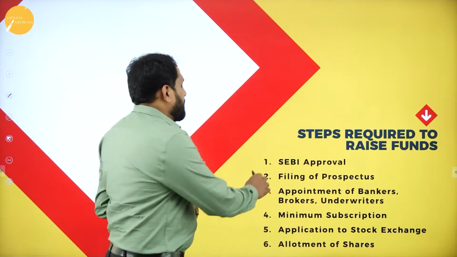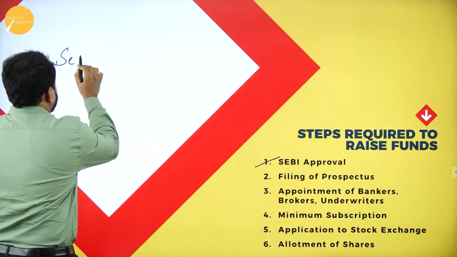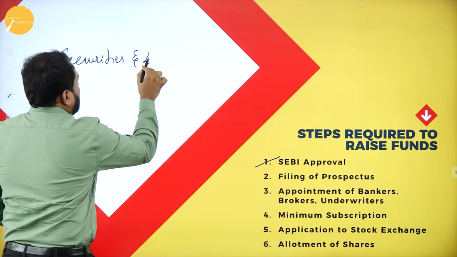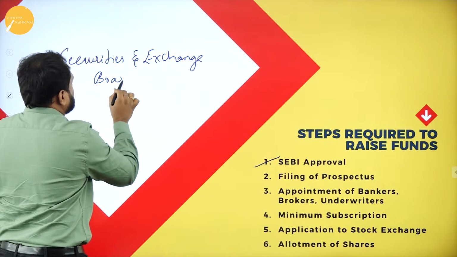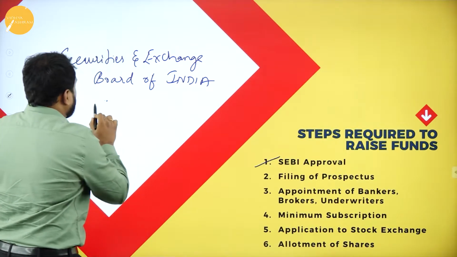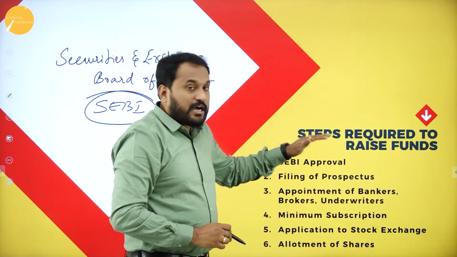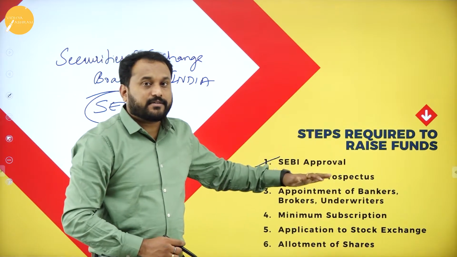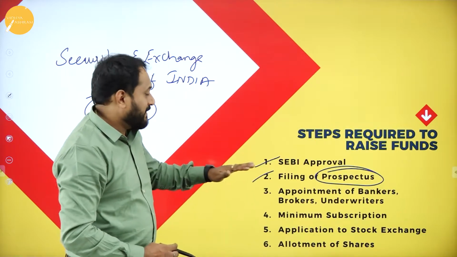The first one is about Sebi approval. Now, what is Sebi? Sebi is all about securities and exchange board of India, right? That is called Sebi. Now, Sebi need to actually give his approval saying yes, you can go for it. Next is filing of prospectus. Now, what is prospectus? Prospectus means invitation. You need to actually have an invitation.